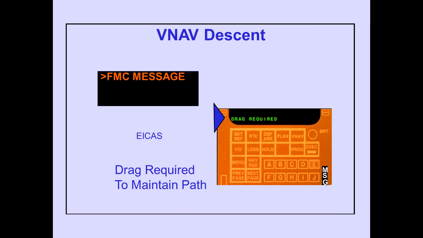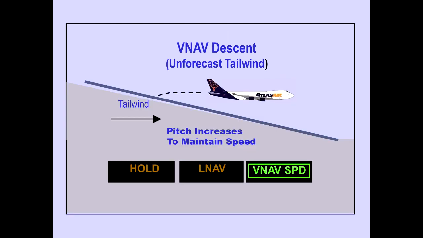The FMC message, drag required, is displayed when drag is required to maintain the VNAV path. If speed increase is excessive, or the airplane is too far above VNAV path, the FMC directs a departure from the path. The FMC directs pitch to increase, and the autopilot pitch mode changes to VNAV speed.